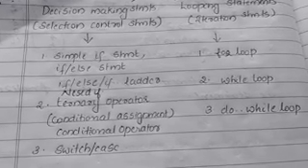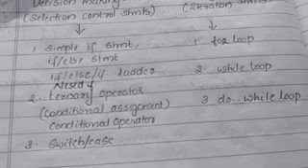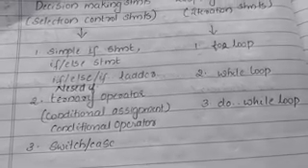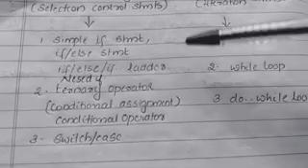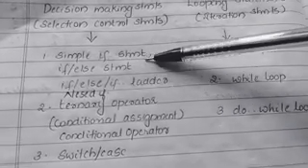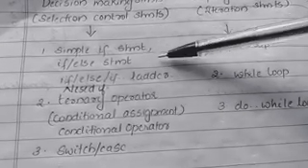Here in decision making statements we are checking a condition. Based on this condition we will execute a group of statements. So there are mainly different types of decision making statements. Among that, the very first one is simple if statement. So let's study about simple if statement.